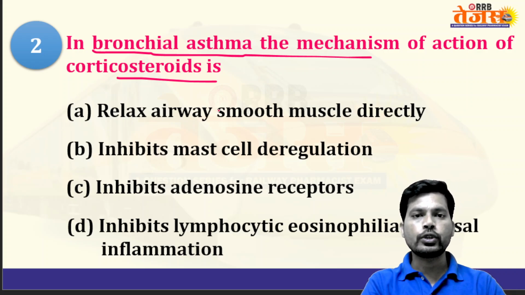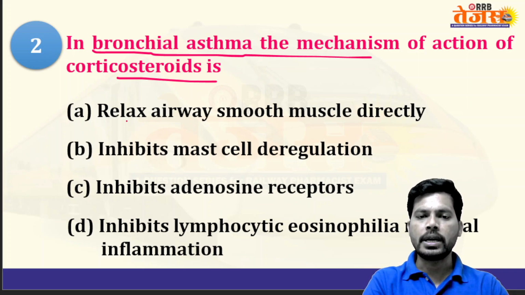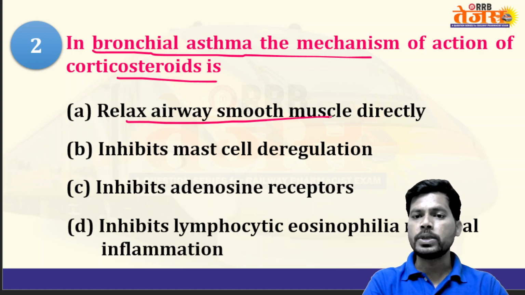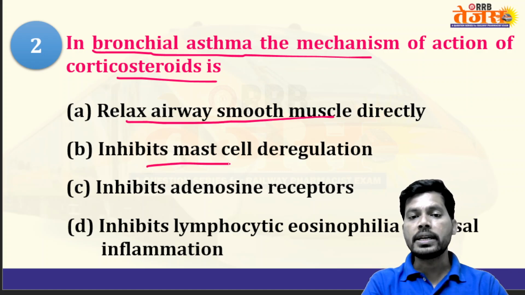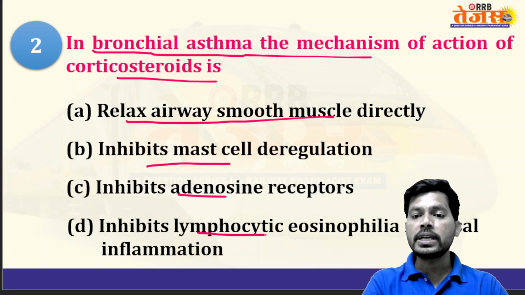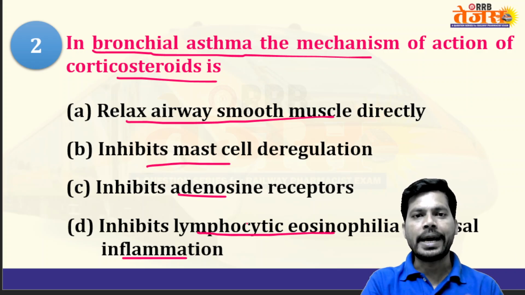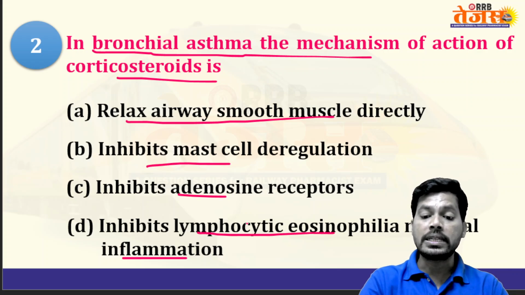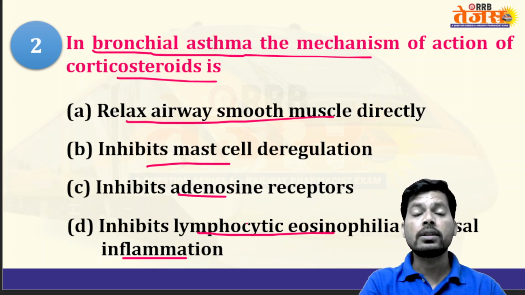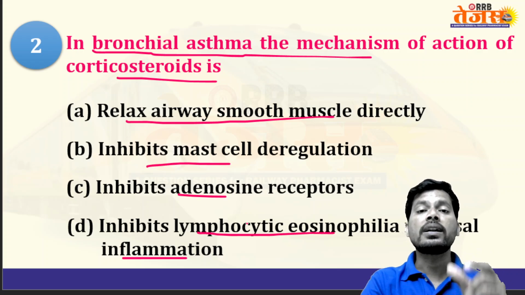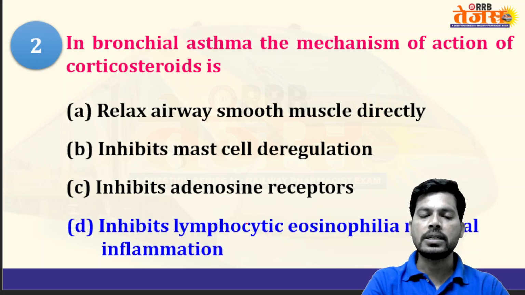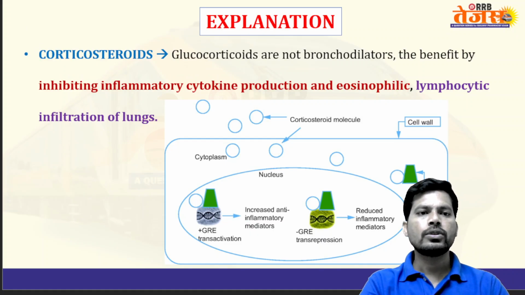Corticosteroids in asthma work by: option A, relax airway smooth muscle; inhibit mast cell degranulation; inhibit adenosine receptor; inhibit lymphocytic eosinophilia as well as mucosal inflammation. They inhibit lymphocyte action, T cell function, and decrease inflammation. Corticosteroids are the main therapy in severe inflammatory asthma. The answer is D.